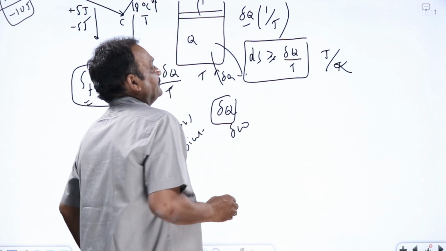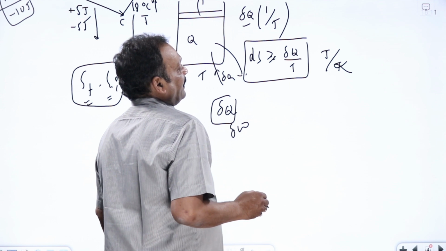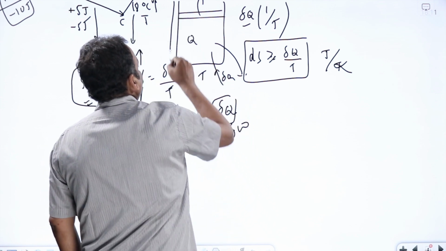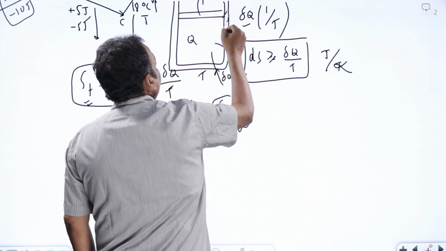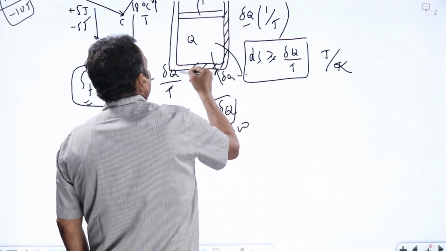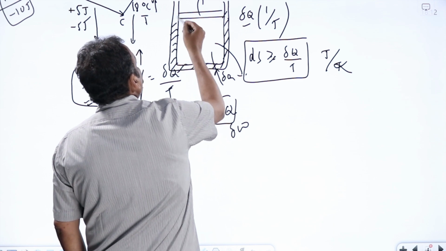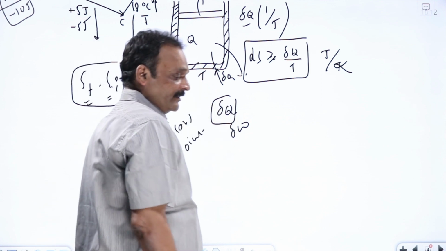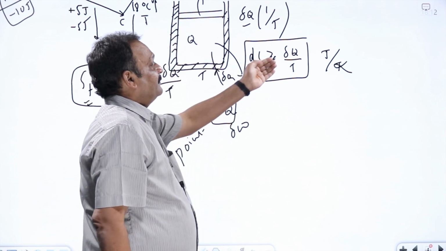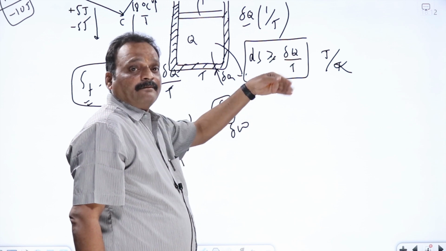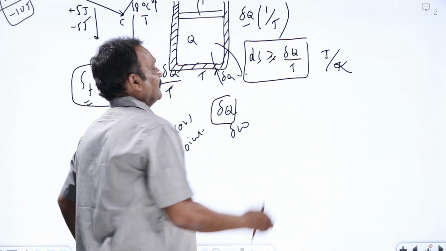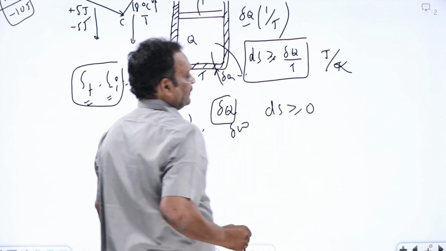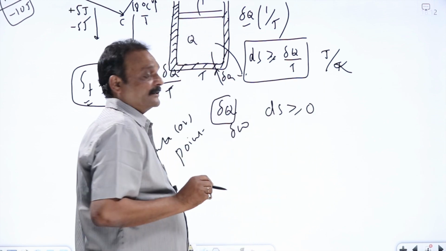Now, in a reversible adiabatic process. What is an adiabatic process? An adiabatic process is done under insulated conditions. It means I won't give any heat to the system or take any heat from the system. Then the amount of heat given to the system or taken from the system, delta Q, is equal to 0. So ds will be greater than or equal to 0 in an adiabatic process.